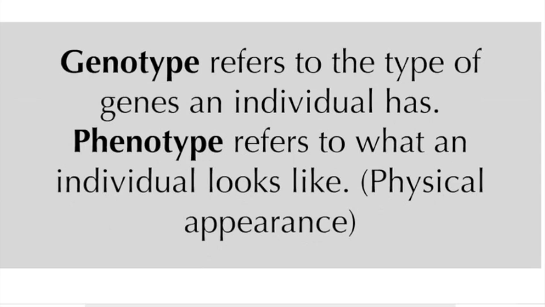And so it's actually talking about what it looks like, not necessarily what genes it has, because remember that there are two combinations of genes that would give you a tall plant. There's capital T capital T and capital T lowercase t. When you're talking about genotype, you have to distinguish between those two. When you're talking about phenotype, you can just call it a tall plant, and we don't know what kind of genes it has, just that it's tall. Or a short plant, just based on the fact that it looks short. So phenotype is the physical appearance, and genotype is the actual genes that the organism has.